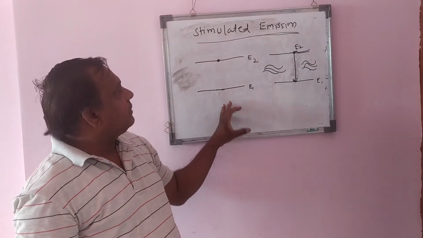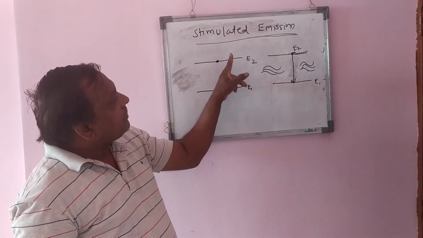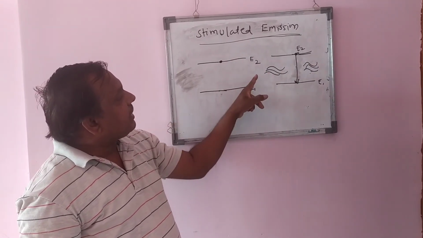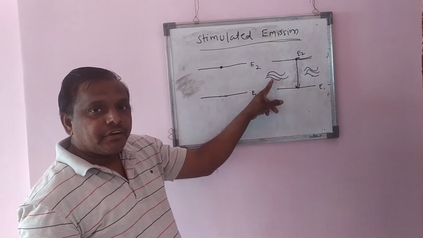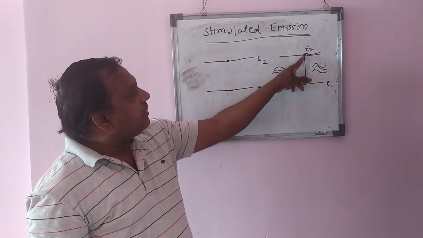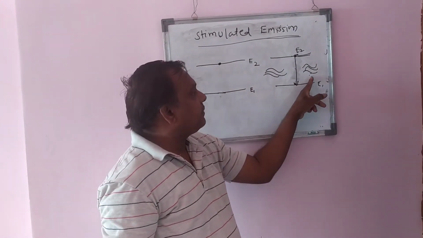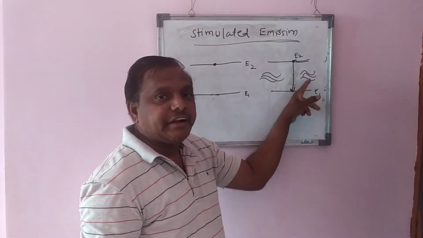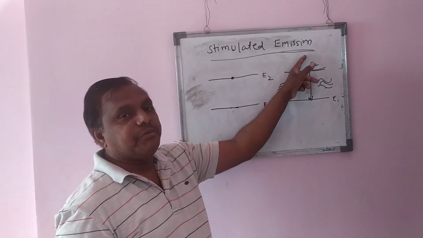See again, the atom is in the higher energy state. Now, as it is in the higher energy state, we are incident a photon on this. It comes again to the ground energy state, emitting a photon which is exactly identical to the incident photon. So this is nothing but stimulated emission.